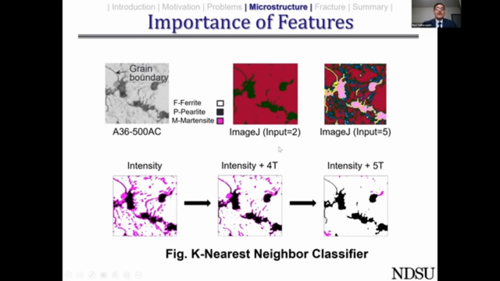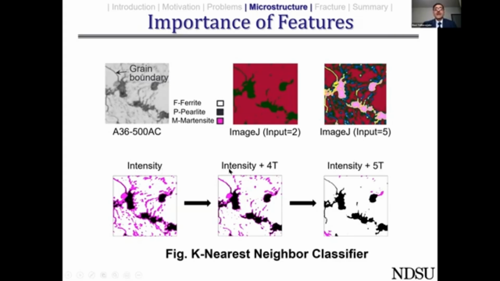In our approach, you need not specify the number of phases. It will automatically identify what will be the number of phases. So this will also reduce the amount of manual intervention necessary for getting the job done. So 100% automation is possible. So here, if you just simply live with the pixel intensity, this is the kind of image that you get. The white one is the ferrite, the dark one is the perlite, and you see all this pink one, which is martensite. We don't have any martensite in this particular image, but still it shows up because we just simply chose to work with one feature.